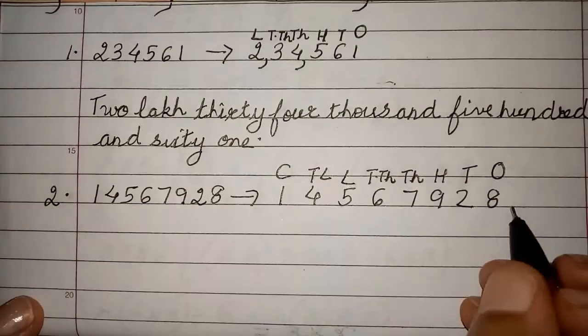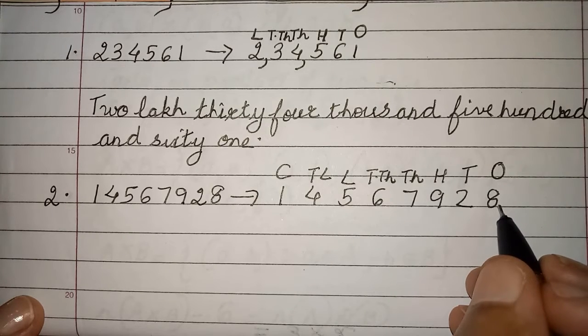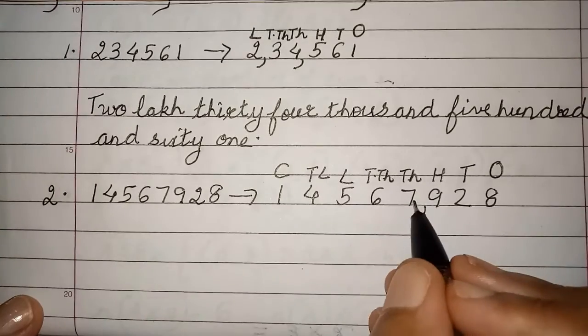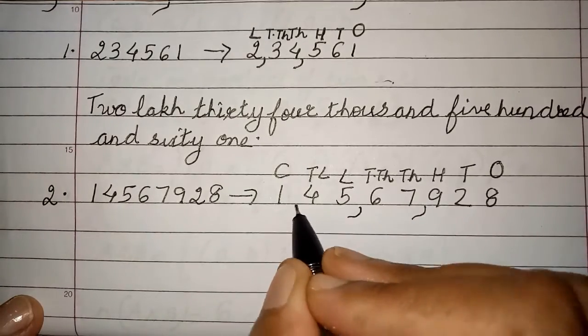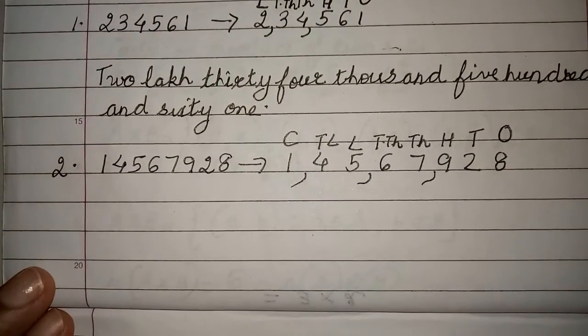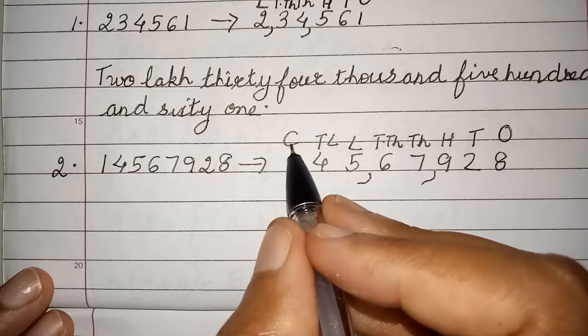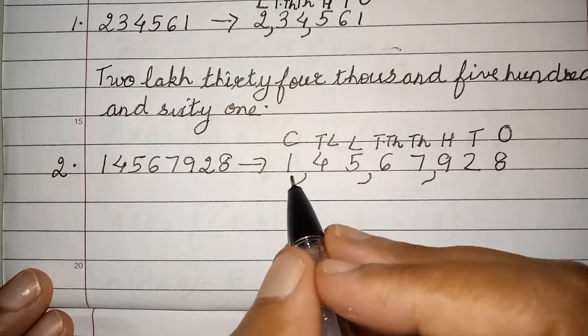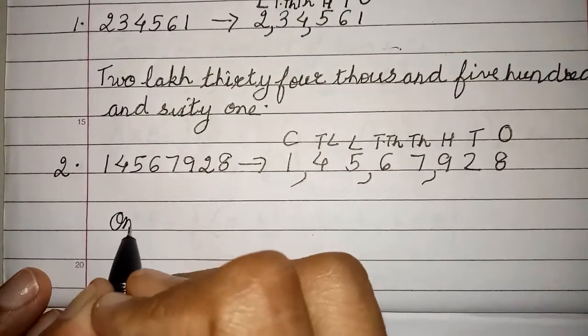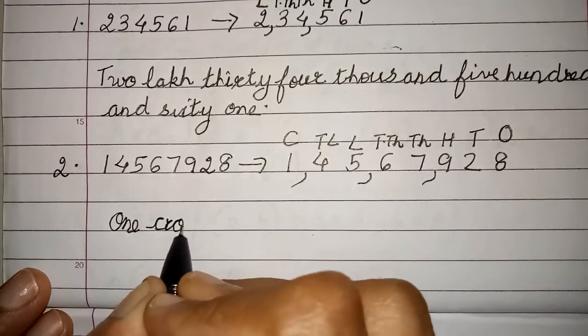The second step is putting commas. From the right side you put commas, because it is the Indian system. First 3 places, 1, 2, 3. Then 2 places, 1, 2. Then 1, 2. Now I told you, when you are going to write the name, you start from the left side. Now C stands for crores, right? So this 1 will be read as a single digit. So it is 1 crore.